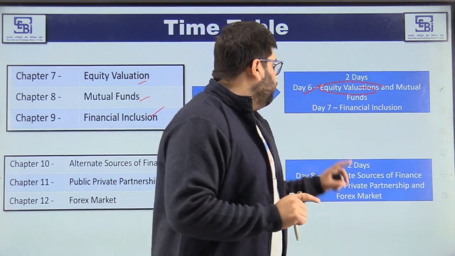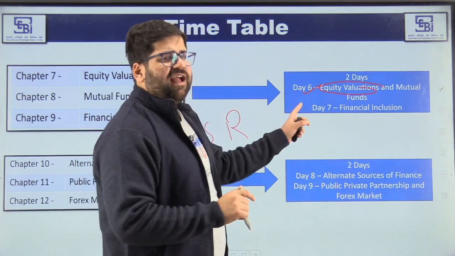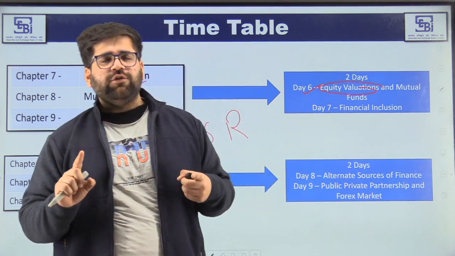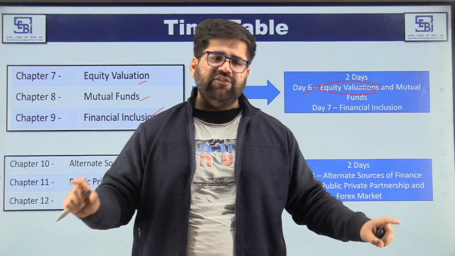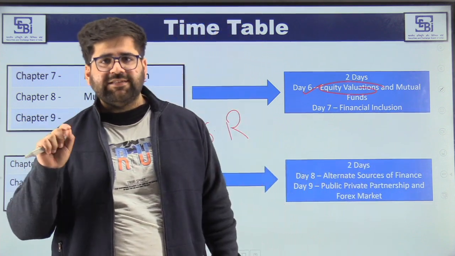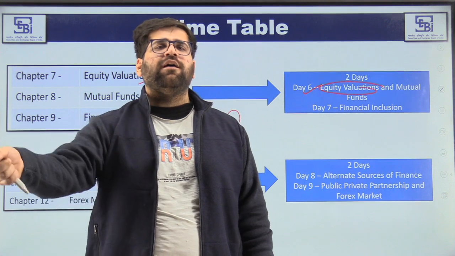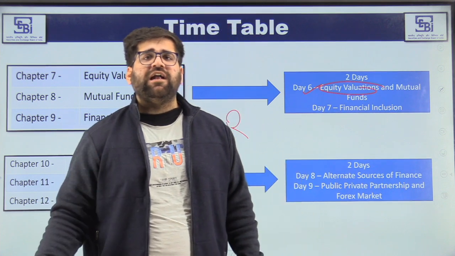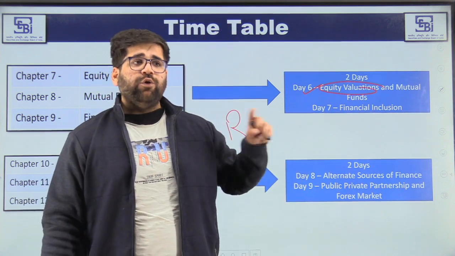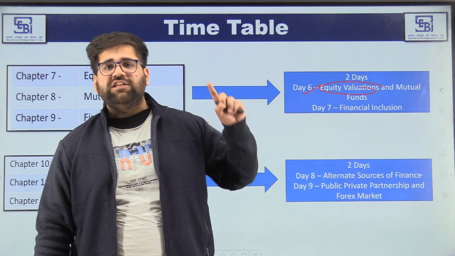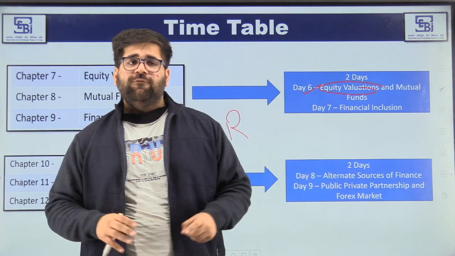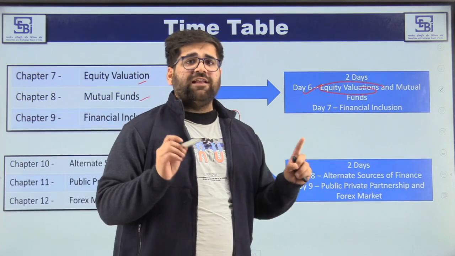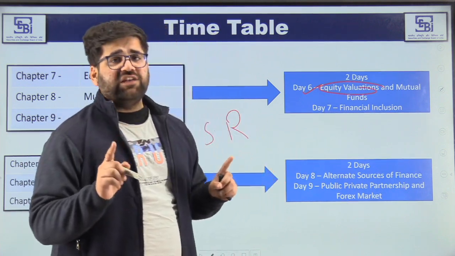Okay. So moving ahead, on day 8, or I think I missed day 7. On day 7, you need to cover financial inclusion, but don't go deep into different initiatives. All you need to do is cover the basics and then focus on financial inclusion from a SEBI point of view. Like I have told you, what SEBI is doing is introducing the social stock exchange. Now I don't expect SEBI to ask questions from core financial inclusion initiatives, like what is RRB or what is the shareholding pattern in RRB. I don't think SEBI will ask that. So study the financial inclusion chapter carefully as well.